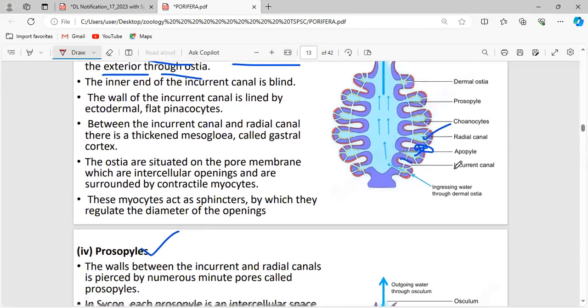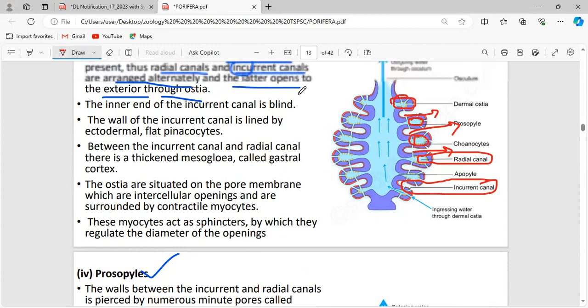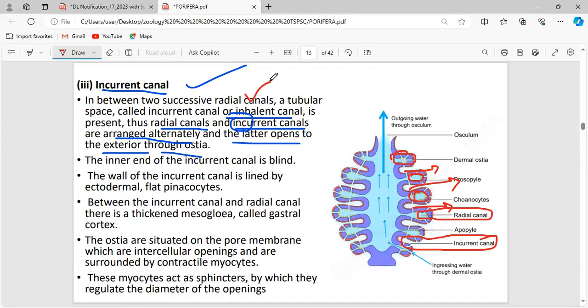What is a radial canal? This region is called a radial canal. And what is the incurrent canal? This region is called the incurrent canal. This is the radial canal, this is the incurrent canal, and so on alternately. Between two successive radial canals, the incurrent canal or the inhalent canal is present.